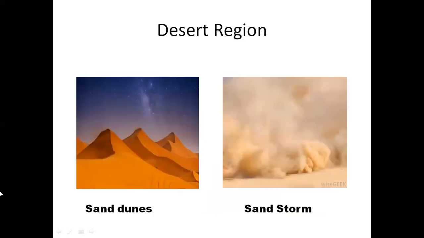Desert region. The region of the Great Indian Desert is made up of loose sand and rocks. The loose sand is blown away by strong winds to form hills. These hills are called sand dunes. Sometimes strong winds also cause storms, which are called sandstorms or dust storms.